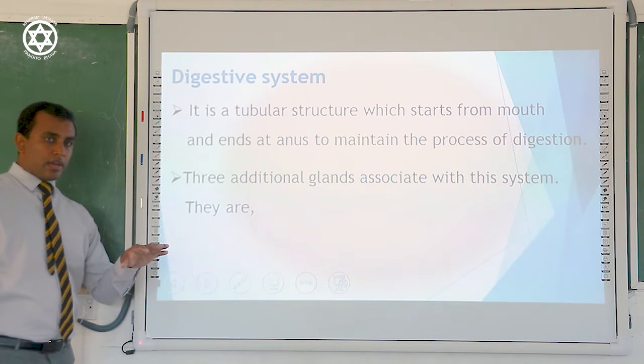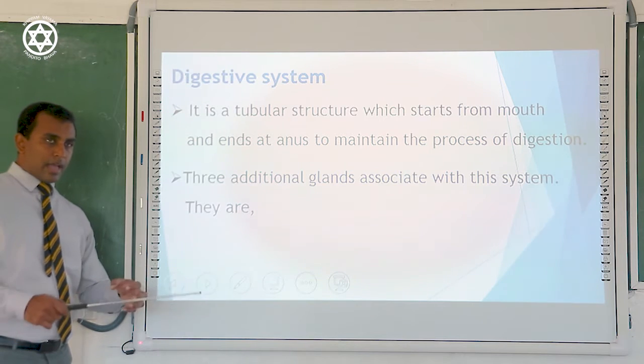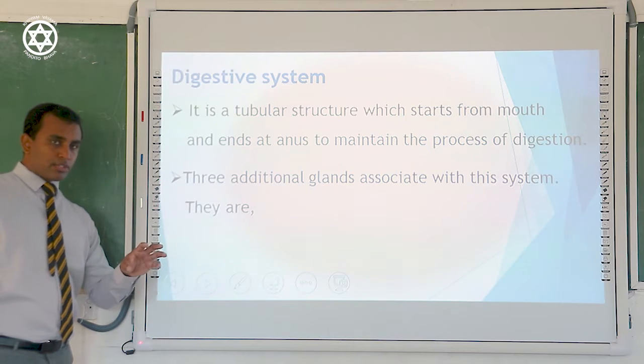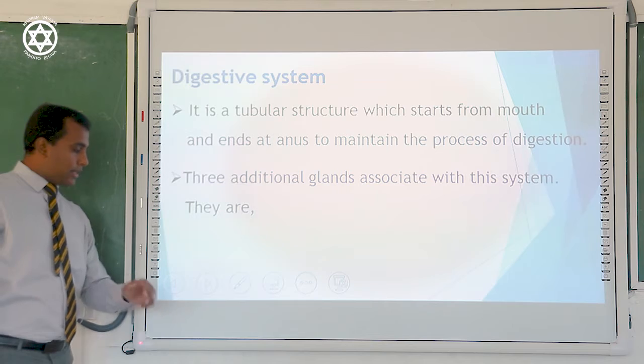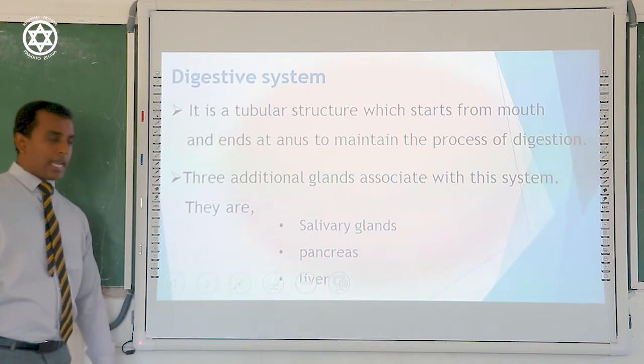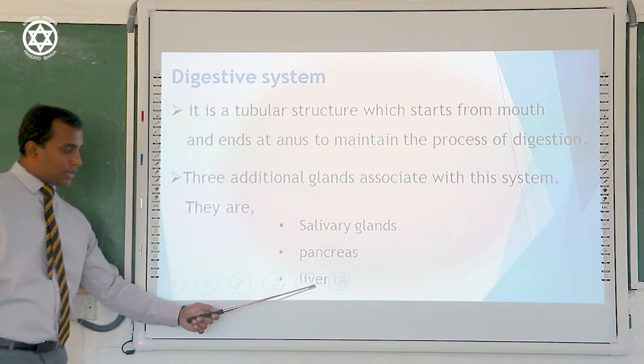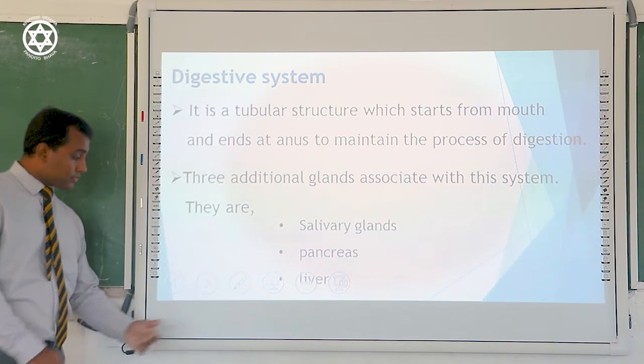They are not directly in contact with the digestive tract. They are associated with the digestive tract. So the digestive system is composed of the digestive tract and three additional glands. They are the salivary glands, pancreas, and the liver.